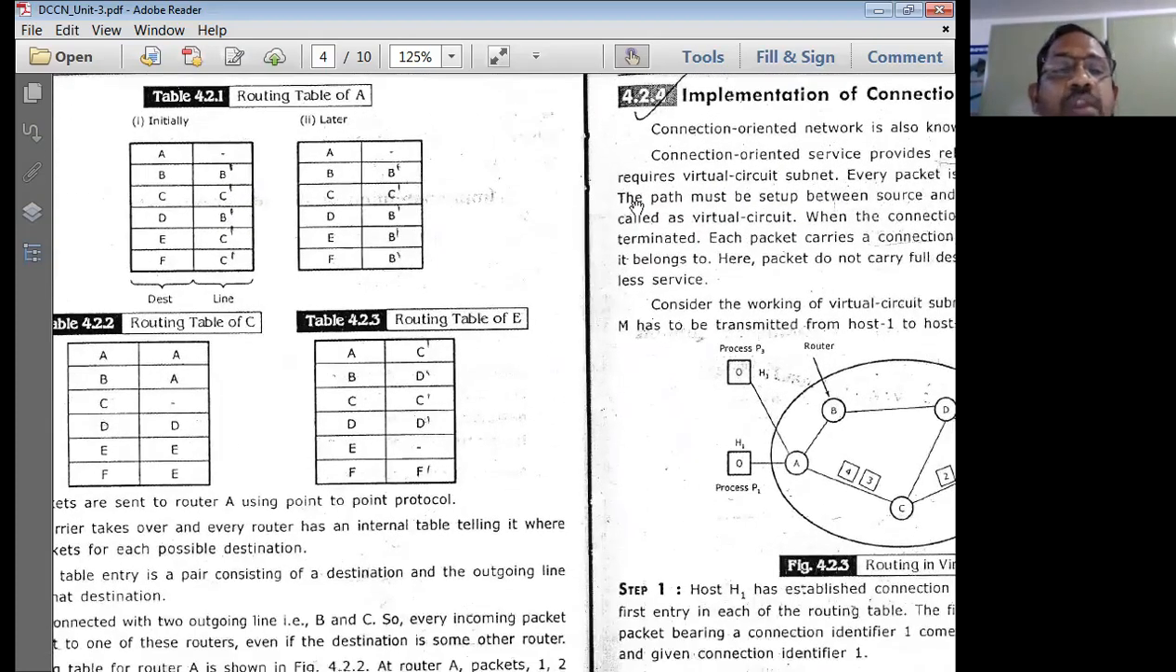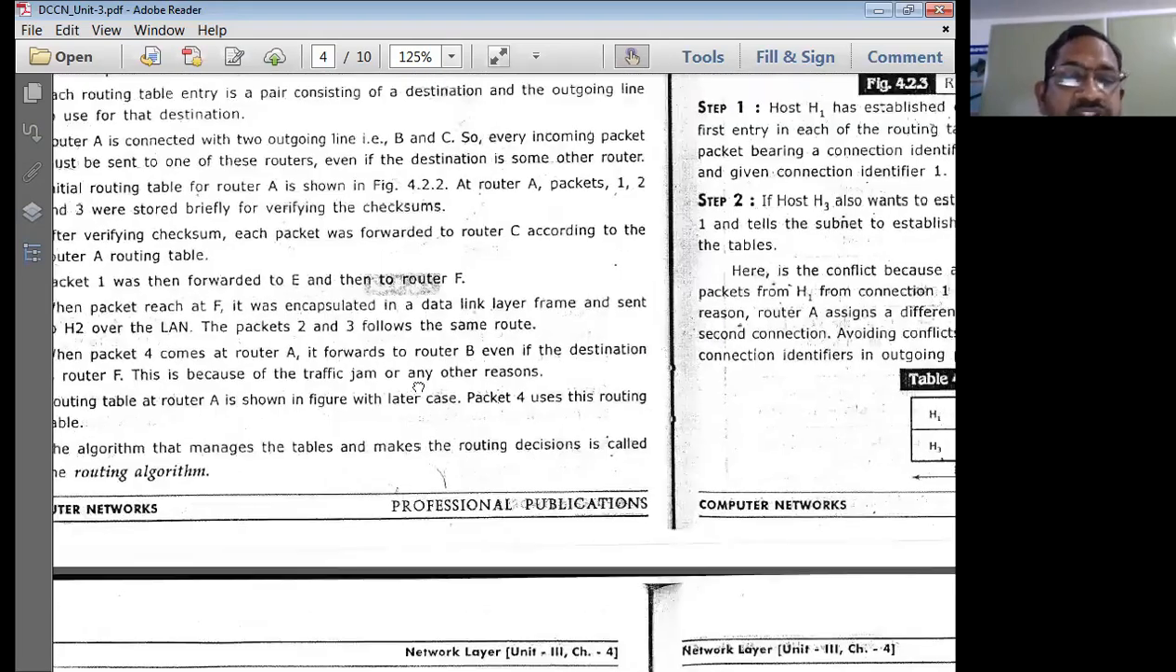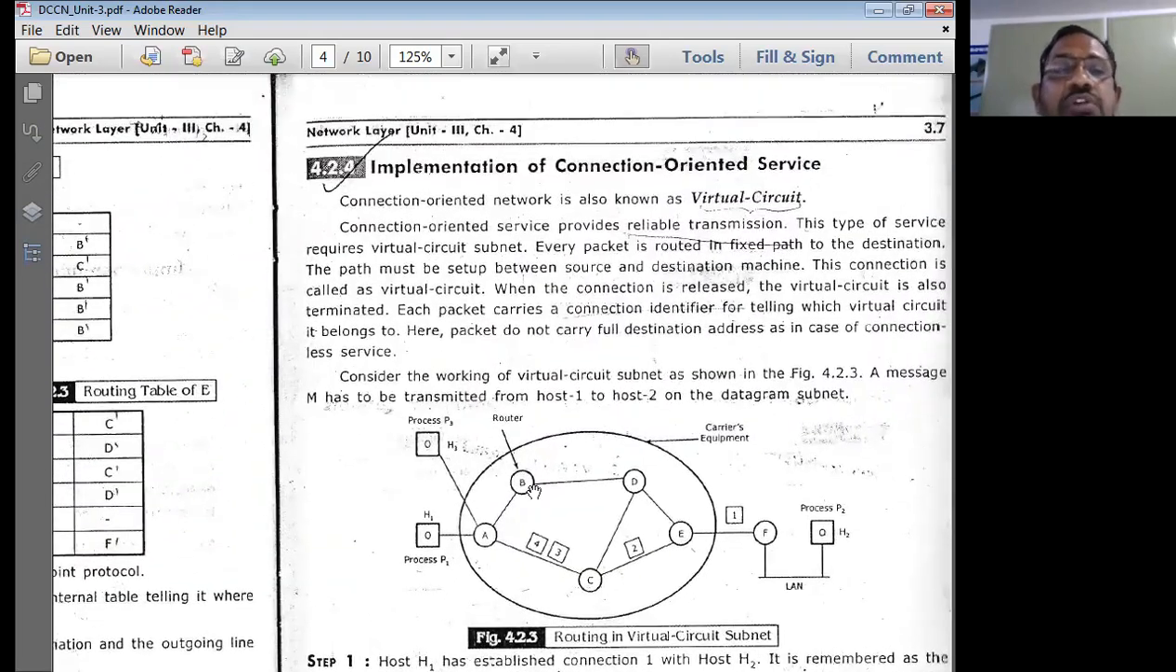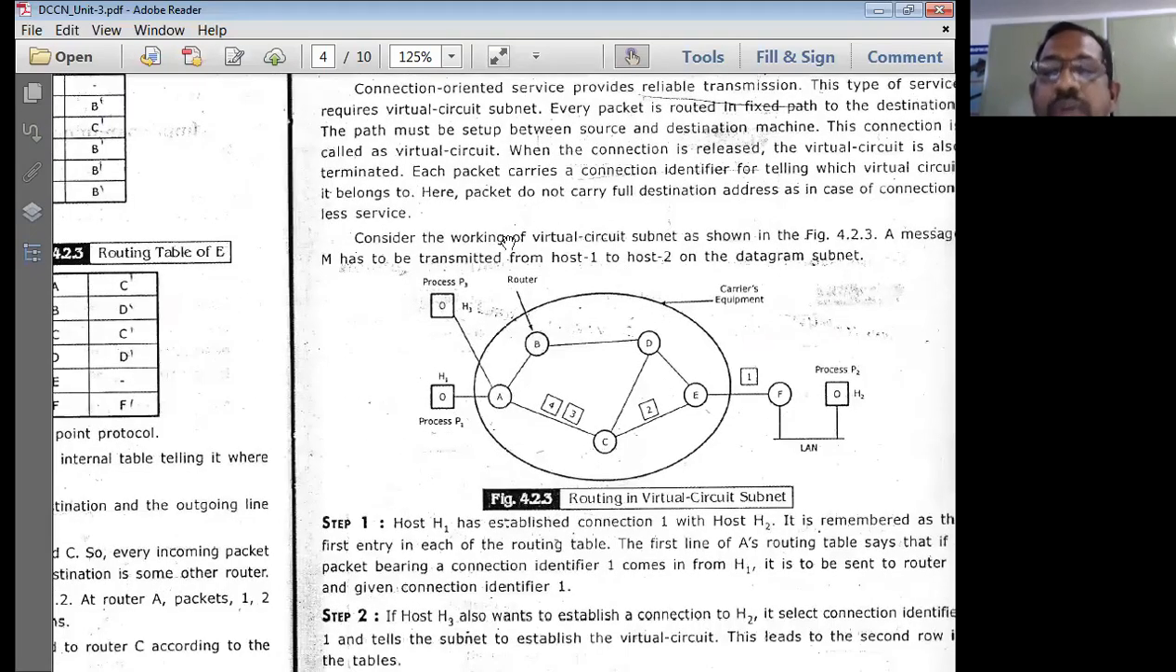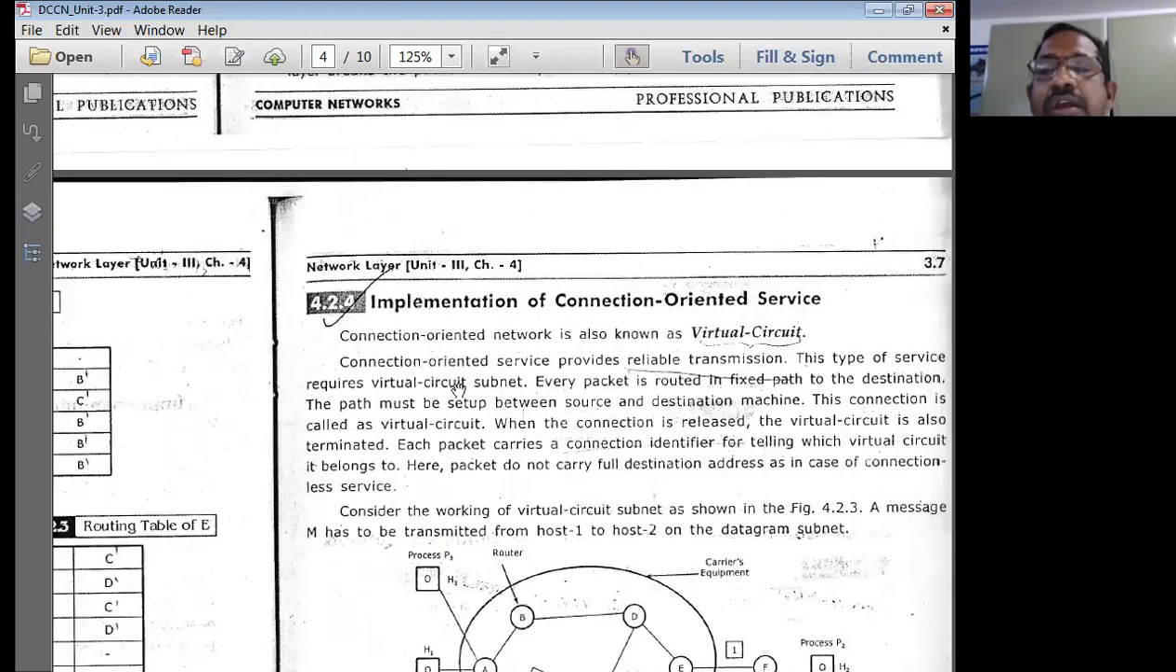With this, we stop our session here today. In the next session, we'll discuss connection oriented service. This is also a very important service. Routing is normally done for a connection oriented type of service.